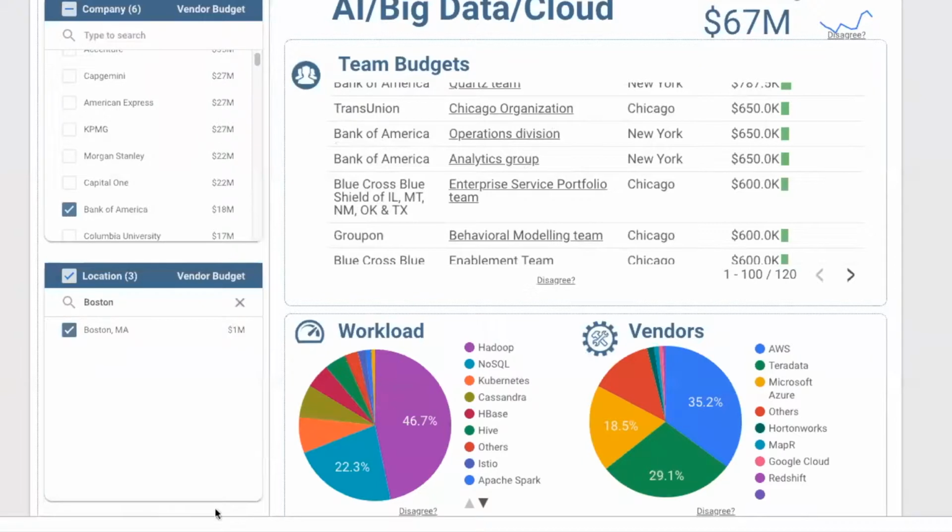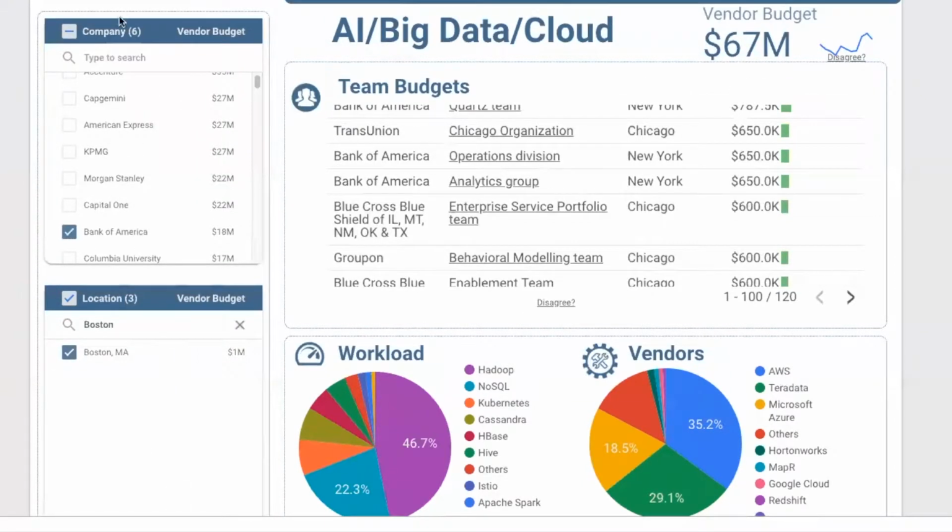So the left panel is where pretty much all the controls are, locations and companies, and you can build your territories or company list that way.